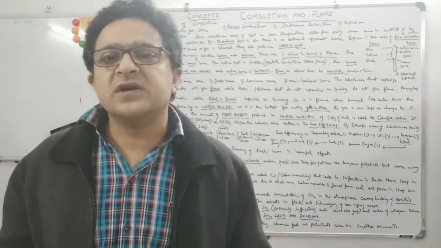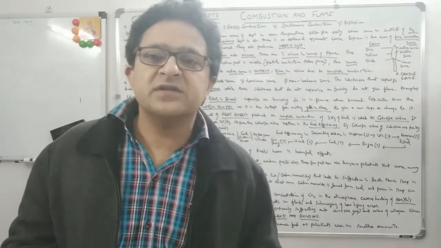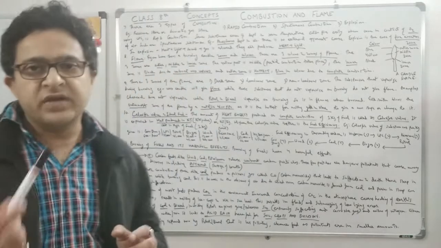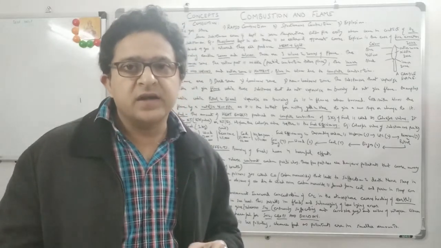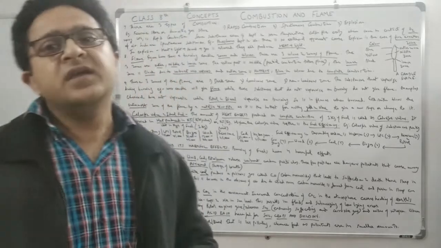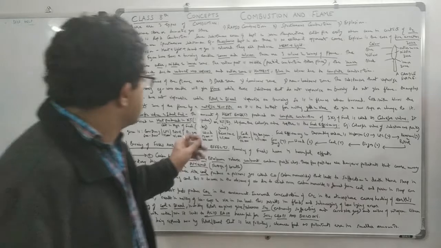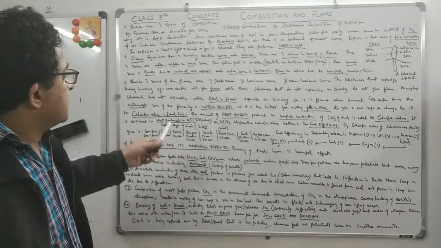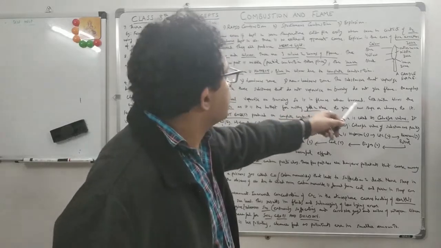But here, petrol, diesel and all these fuels vaporize so easily that even when you bring a lit matchstick near them, they come to flames. So it is highly inflammable, right? That's what is mentioned here: petrol and diesel vaporize on burning, so they burn in flames.